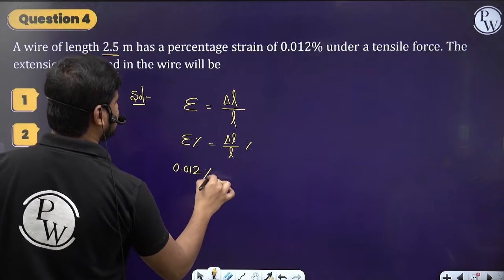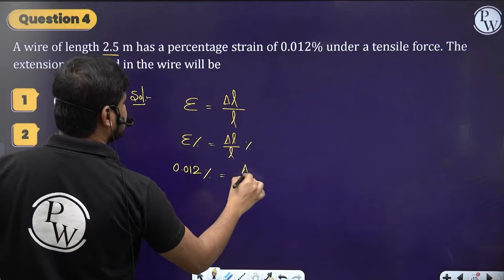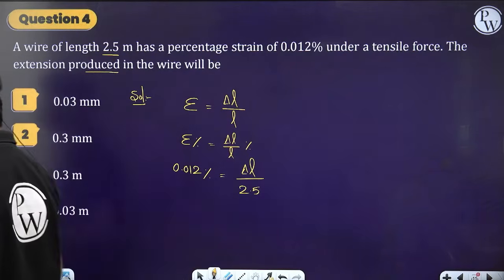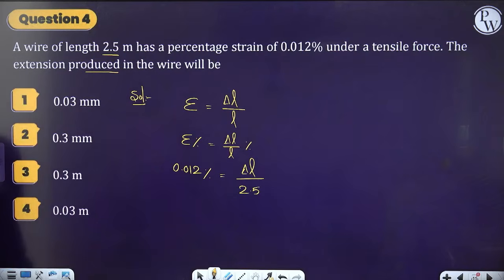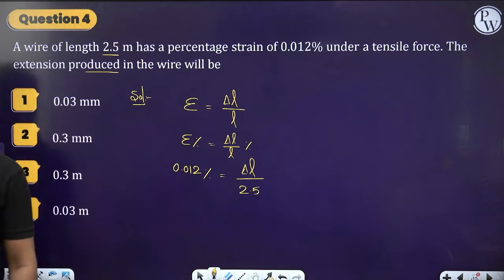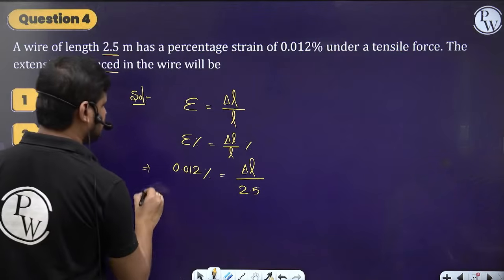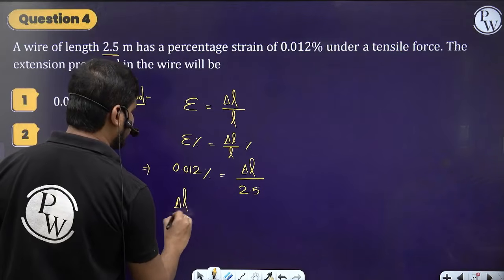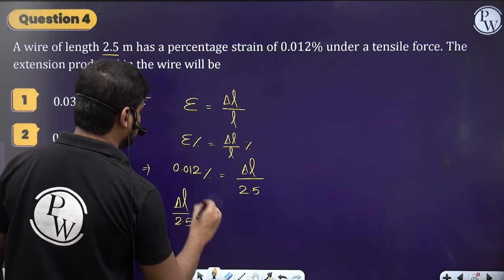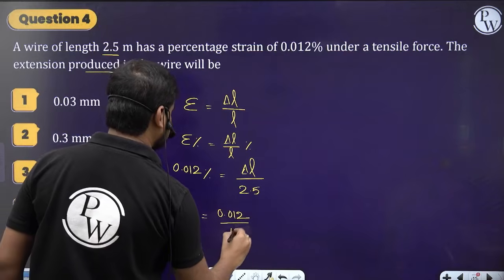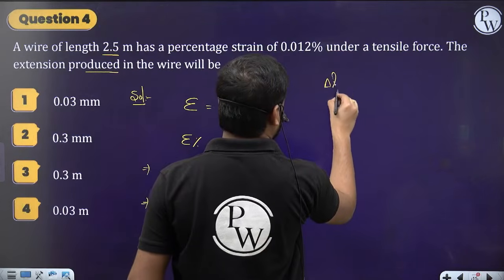This one is given as 0.012 percentage is equal to, so this change in length we have to find. The original length is 2.5. Now do the simple calculations, that's it. So what we can write? The delta L by 2.5 is equal to, this I can write as percentage, which is 100. So that's it.